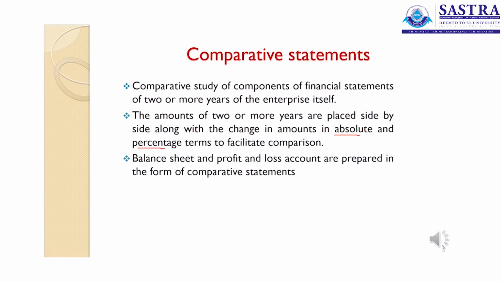That is your percentage. When we calculate this percentage, we are able to study the rate of increase that has been made. In our example, it is 40 lakhs and 42 lakhs. So 2 lakhs divided by 40 lakhs will be 1 by 20, that is 5%. We have increased 5% over the last year. This 5% increase is the percentage of increase over the previous year. So we can come to the decision that the sales have increased by 5%. This is the way in which comparative statements are prepared.